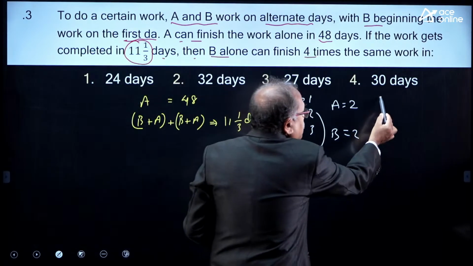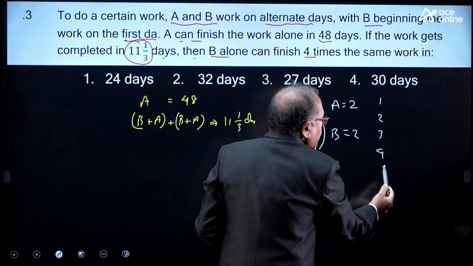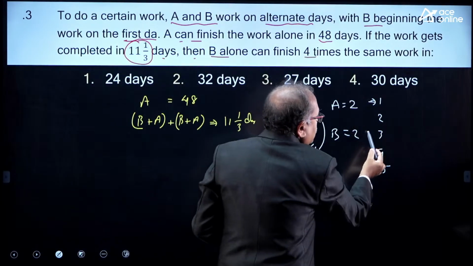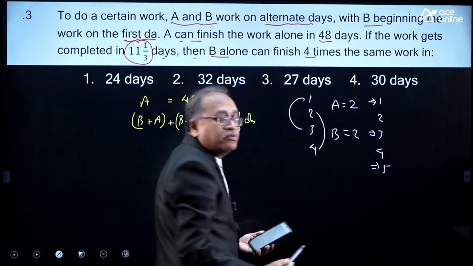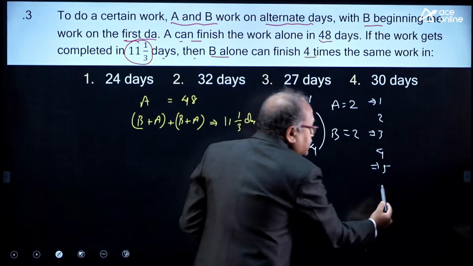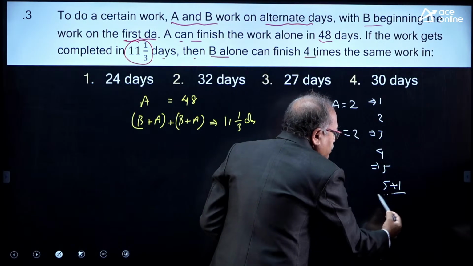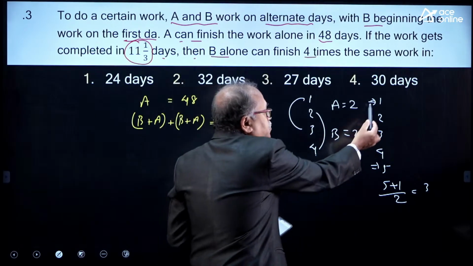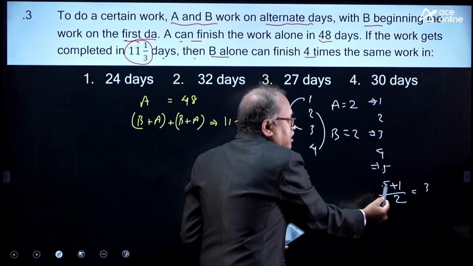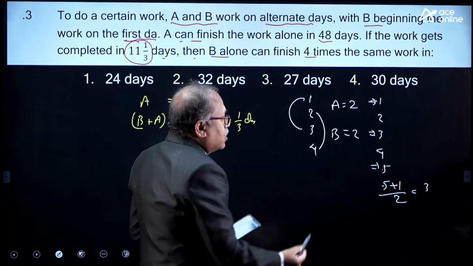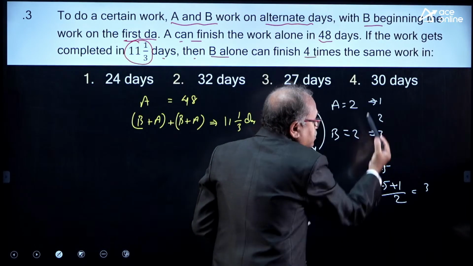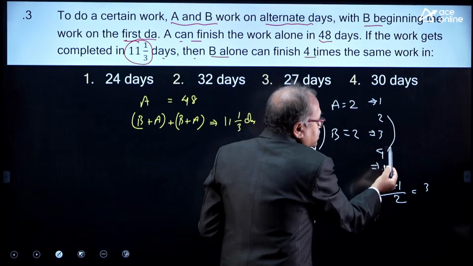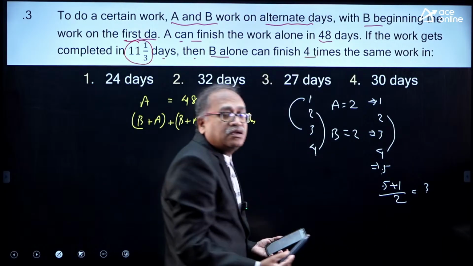But what if it is 1, 2, 3, 4 and 5? The one who starts on the very first day, so that is 1, 3 and 5, works for 3 days. How do I get the 3 days? 5 plus 1 divided by 2, that is 6 divided by 2, I am getting 3. That means whoever starts on the first day works (n plus 1) divided by 2 days. So on these 5 days, if the person who started on the first day works 3 days, the other person, obviously total is 5, so 5 minus 3, 2 days.